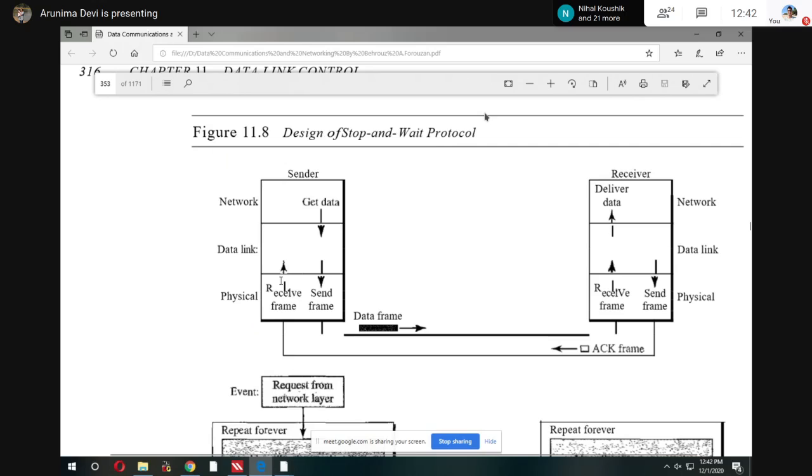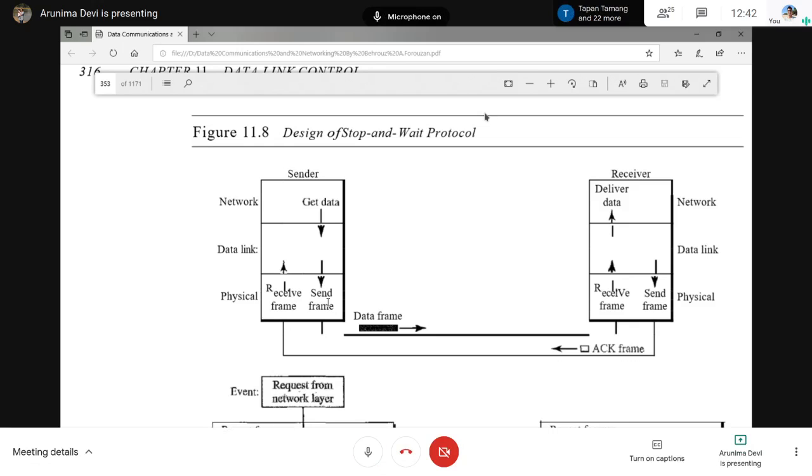The second arrow marks are for the acknowledgement frame, and the first arrow marks are for the data frame. They are different. Data frame and acknowledgement frame are different. One is from the sender side, another one is from the receiver side. So you have to draw in this way in your examination also.